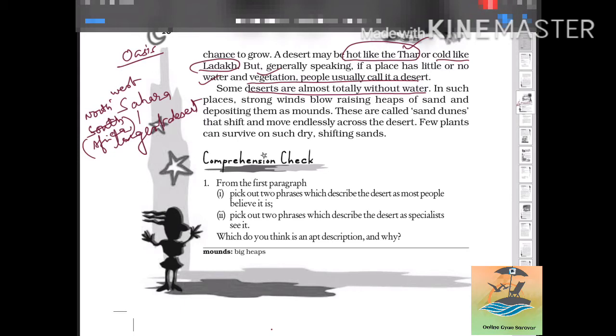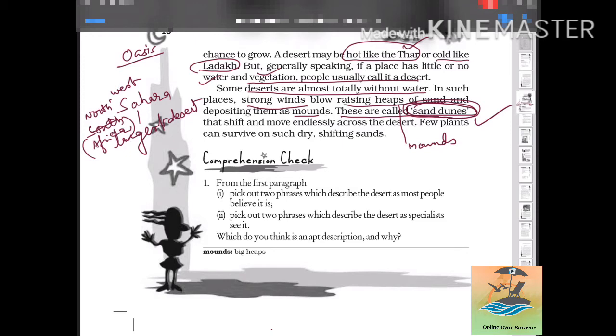So what happens in a desert? Strong winds keep on blowing and raise heaps, meaning mounds of sand, and deposit them. They gather at one place, and these are called sand dunes. People from different parts of the world and the country come to see these sand dunes.